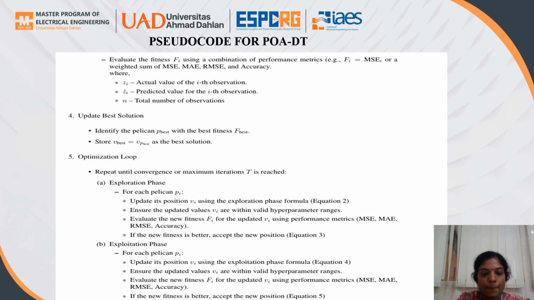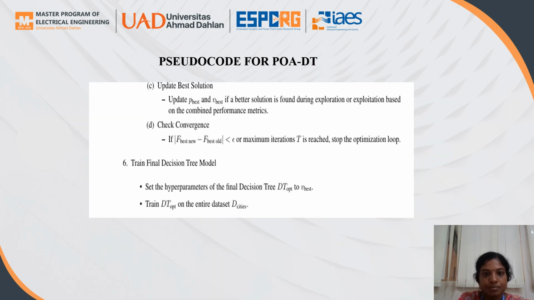Ensure that the updated values are within the hyperparameter range. Evaluate the new fitness and performance metrics, and if the new fitness is better, accept the new position. That is in equation 5. Next, update the best position found during exploration or exploitation based on the combined performance metrics, and check the convergence: best new minus best old is less than the threshold, or the maximum iteration is reached. Then we stop the optimization loop.